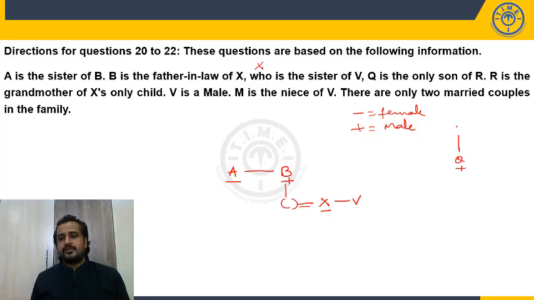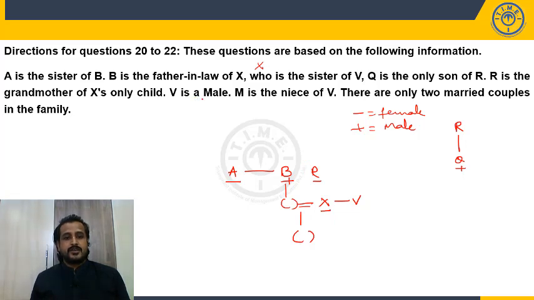Q is the only son to whom? R. R is the grandmother to whom? X's only child. So this couple is having only one child. Grandmother is whom? R. So R can be the mother of X, or R can be the mother of X's spouse. It could be anything, right? Or B and R can be a couple, or they may not be a couple.